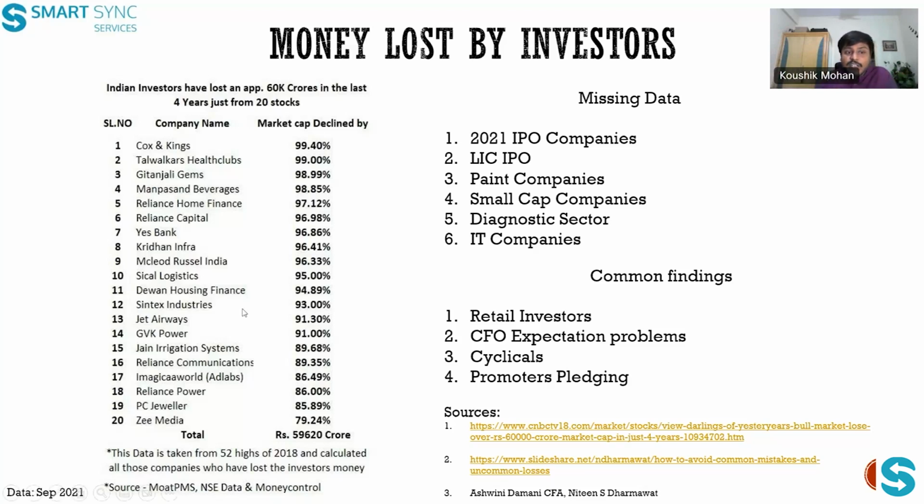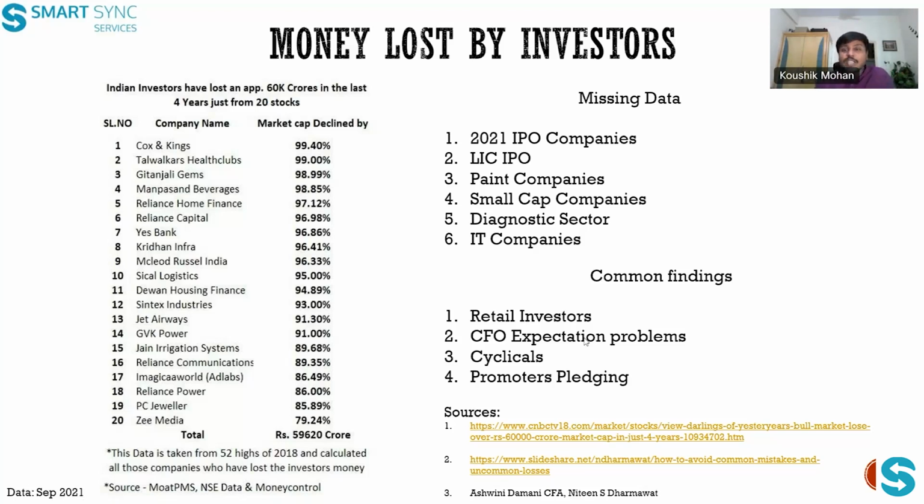And the common things we can find in all of these 20 companies are very clear. The common finding is that retail investors are the highest holders in these businesses. There is a CFO expectations problem: cash flow from operations is highly volatile, and their expectations are very wrong for their businesses. And the majority are cyclical businesses. In cyclical businesses, they were seeing how wealth was created in the last cycle, and they actually entered at higher valuations. So there is a trap.